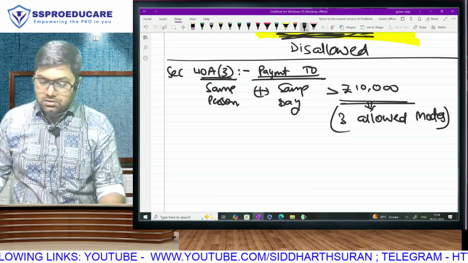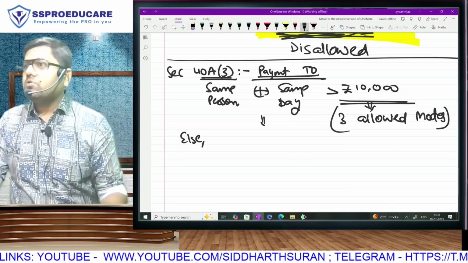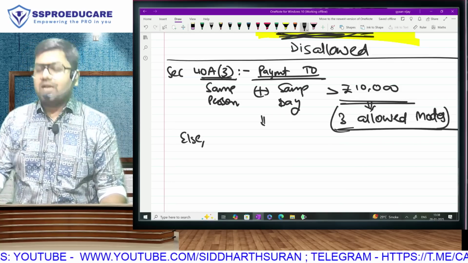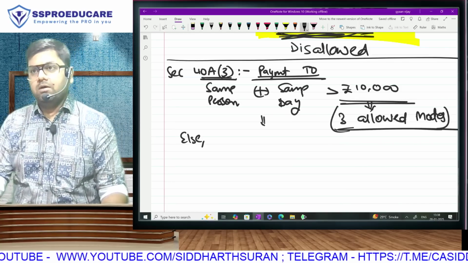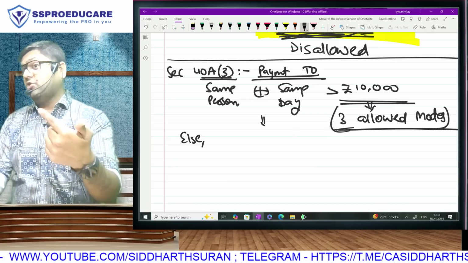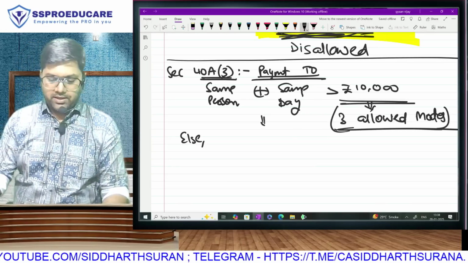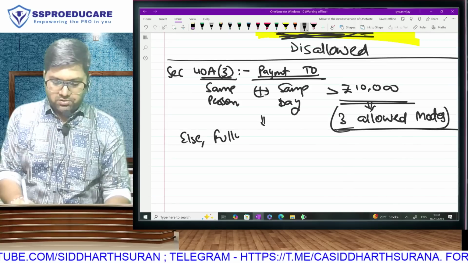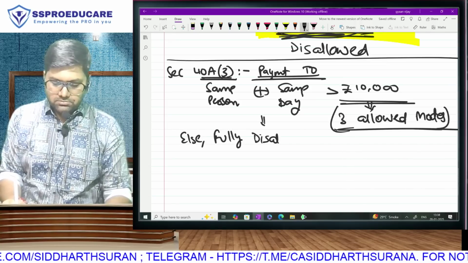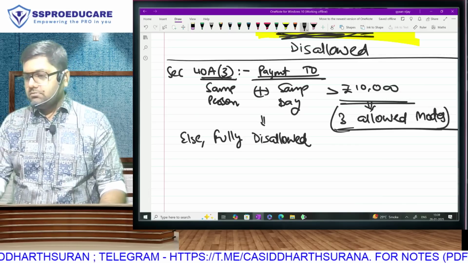And listen, if there is failure to comply with this condition, what are we saying? More than 10,000 has to be paid in an allowed mode. The three allowed modes are clear: account payee cheque, account payee draft, electronic mode. We want to prohibit which mode? Cash. Your expense is going to be fully disallowed.